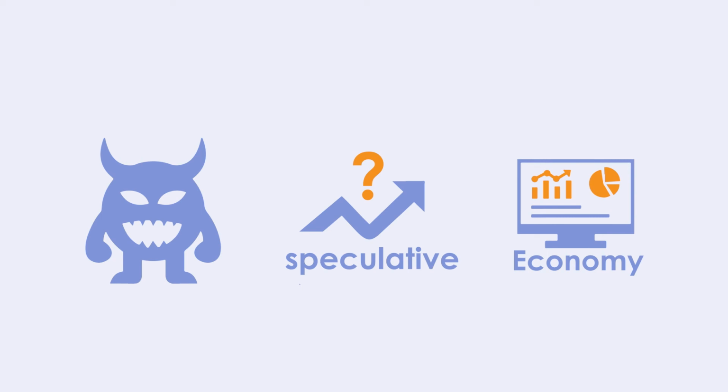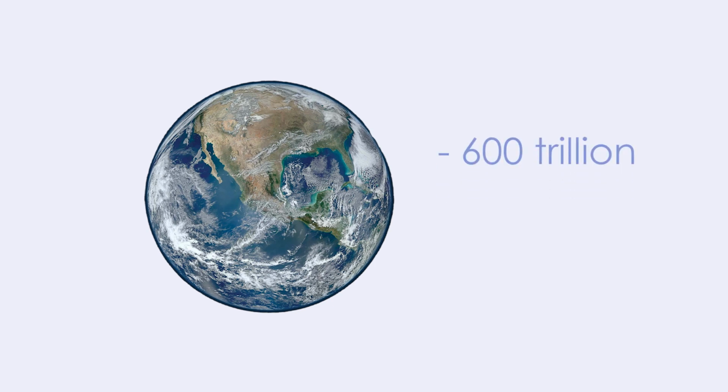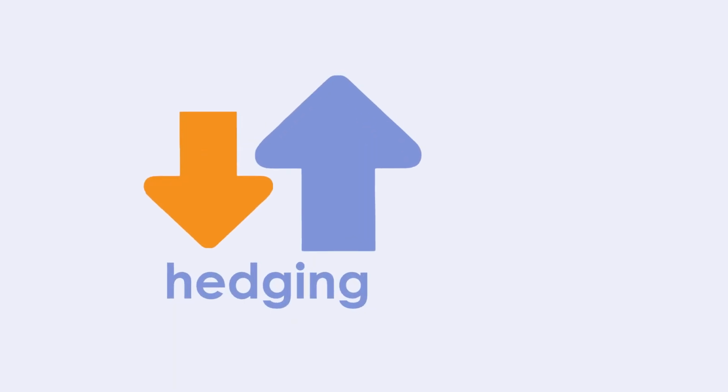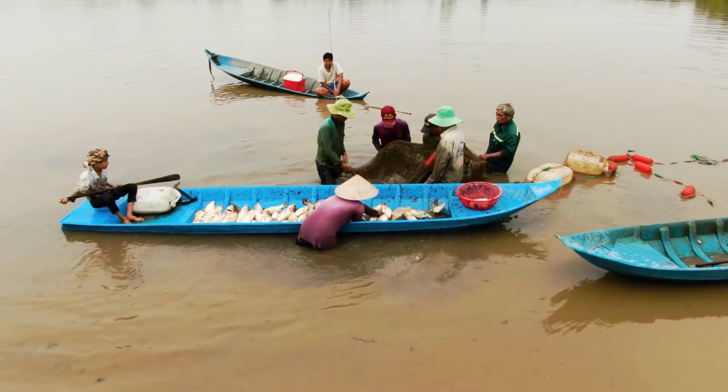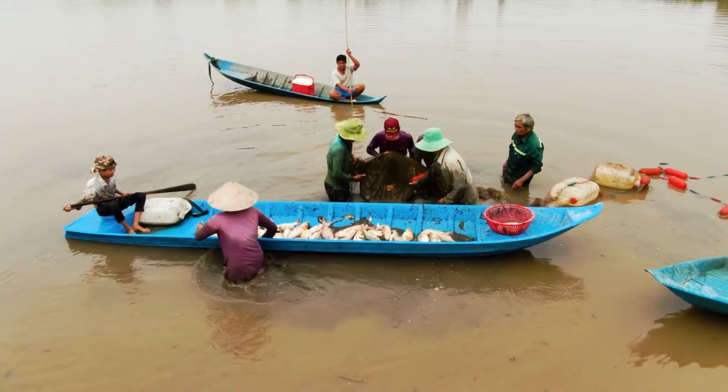On the other hand, the global derivative market has now swelled to 600 trillion. That's about 10 times the gross national product of the entire world. So there is significantly more hedging or betting than actual trades being made. This is of course a very clear indicator that there are far more speculators on the market than people who actually want to hedge risk. In principle, speculators are not a bad thing in the first place, because they provide liquidity in the market and help companies to transfer risk. But base prices are artificially driven up. In the past, various banks have been accused of speculating on food prices, such as corn or wheat. This then drove up prices so that people in third world countries could no longer afford to buy these commodities and famine ensued.